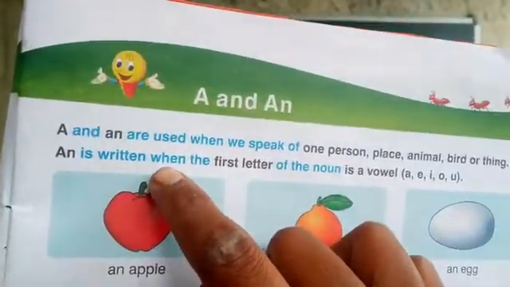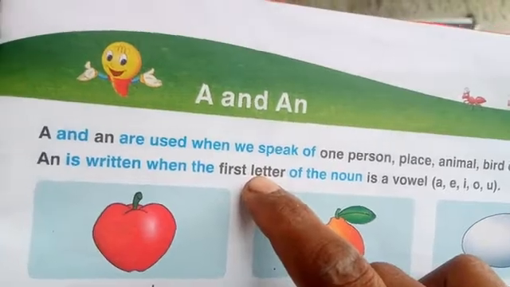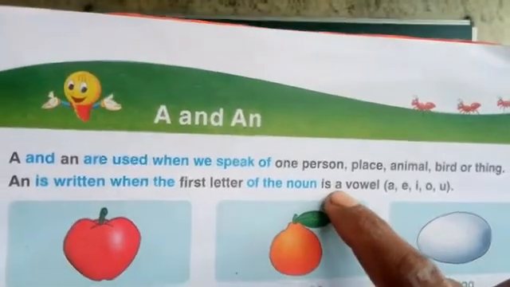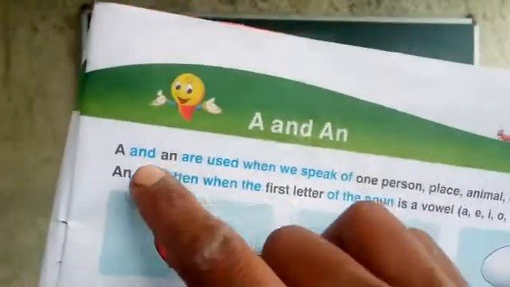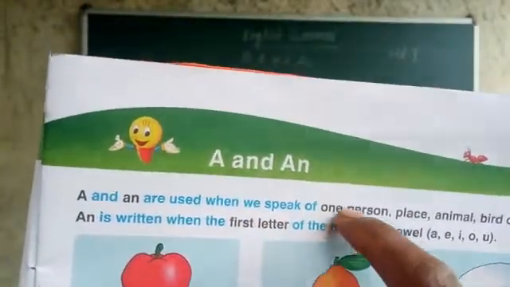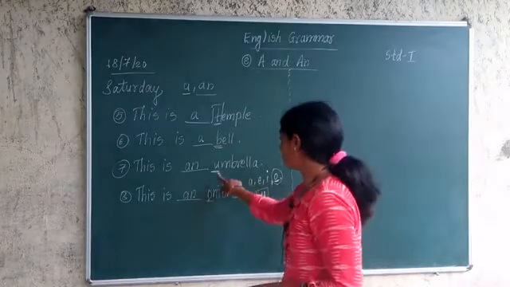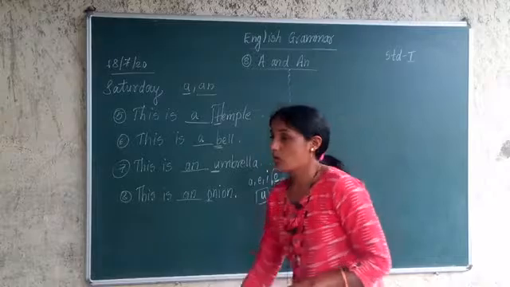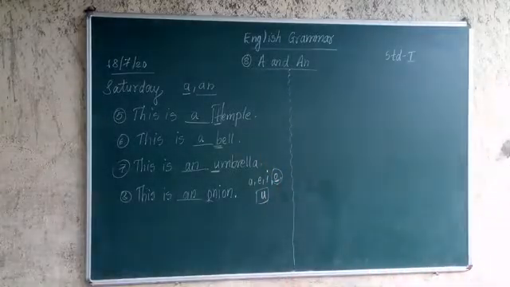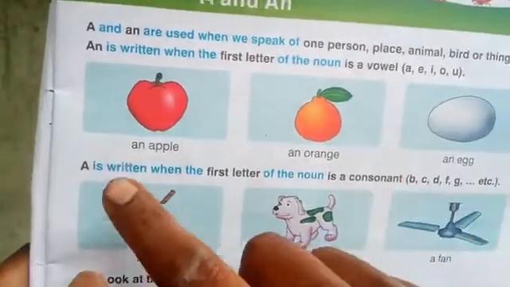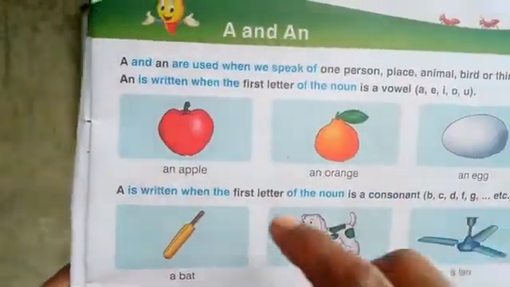An is written when the first letter of the noun is a vowel. And कधी वापरला जातो? फर्स्ट लेटर कोणता असतो? नाउनचा व्हॉवेल असतो, राईट? Vowels are there. Yes, U is vowel, O is vowel. So before vowel, if the first letter of the noun is vowel, then what we are writing? We are writing an before it. Here it is written A, E, I, O, U, vowels. Correct? An apple, an orange, an egg.